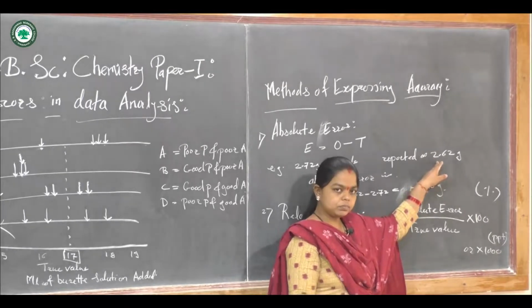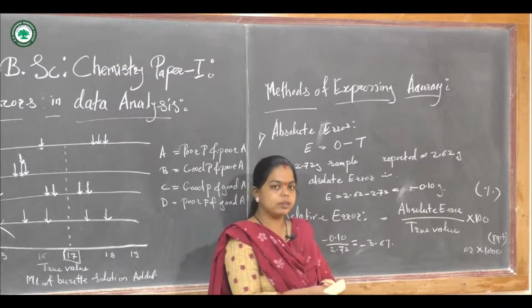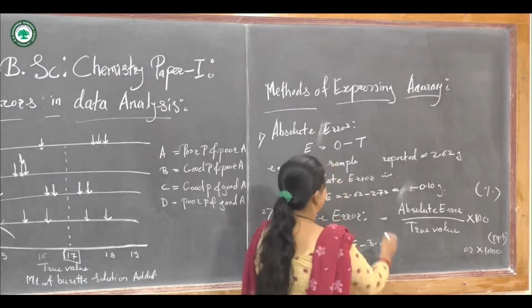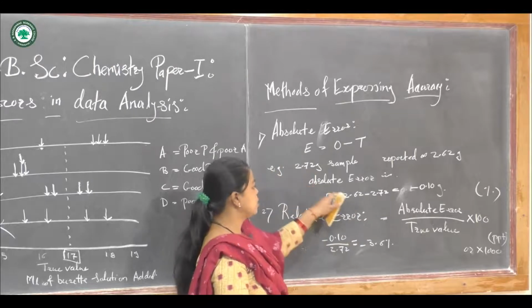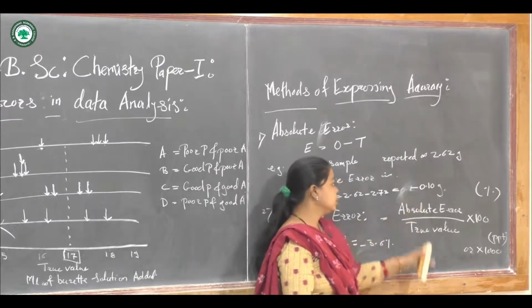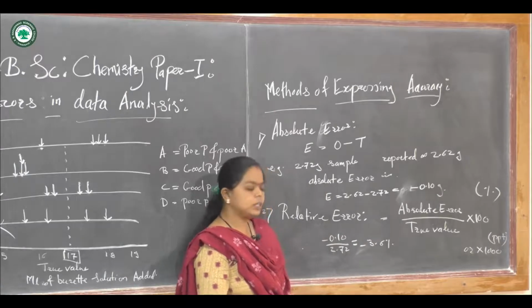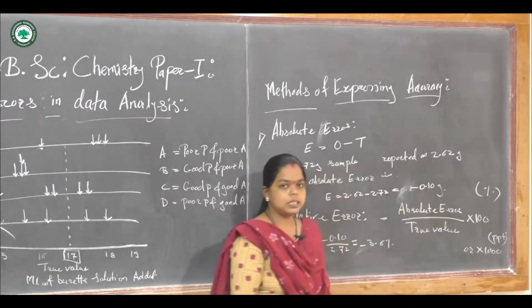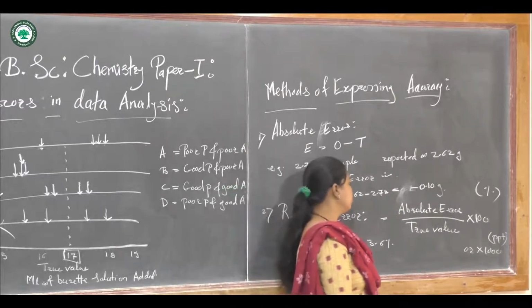So the absolute error is the difference between the observed value and the true value. Observed value 2.62 minus true value 2.72 gives minus 0.10 gram, or any unit of measurement. So this is the absolute error we are getting, minus 0.10.